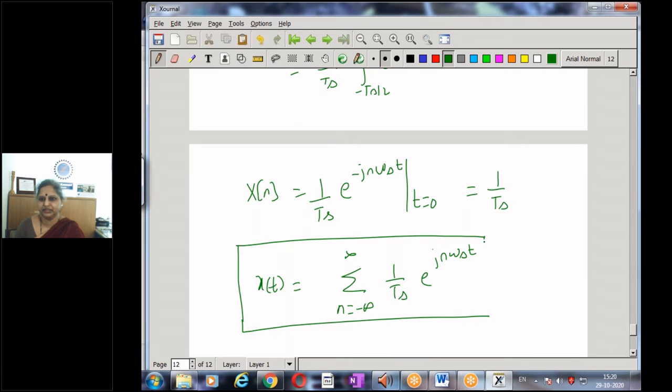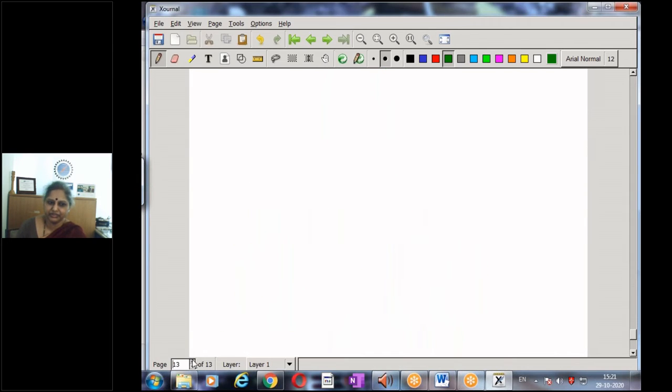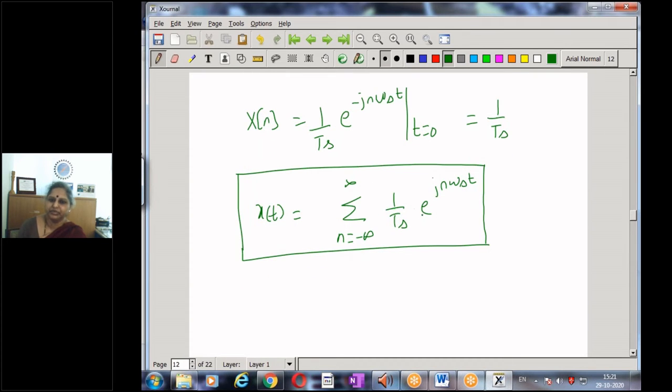This is a result. This is a very unique signal. Usually the Fourier series coefficient x of n will be a function of n. But in this particular example of the impulse train, the Fourier series is also an impulse, and this is what we have as the result.